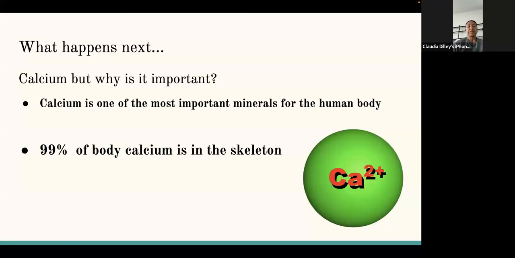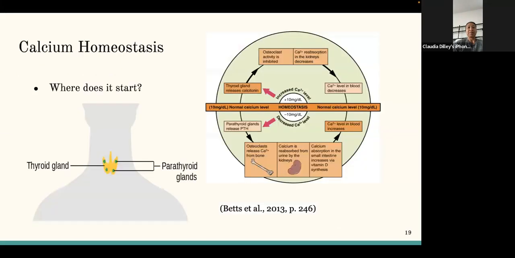Thanks, Chris. So what happens next? I think we need to know about calcium. Why is it important? Calcium is one of the most important minerals for the human body. 99% of body calcium is in the skeleton. Next slide, please. So that's a really important mineral in this case.